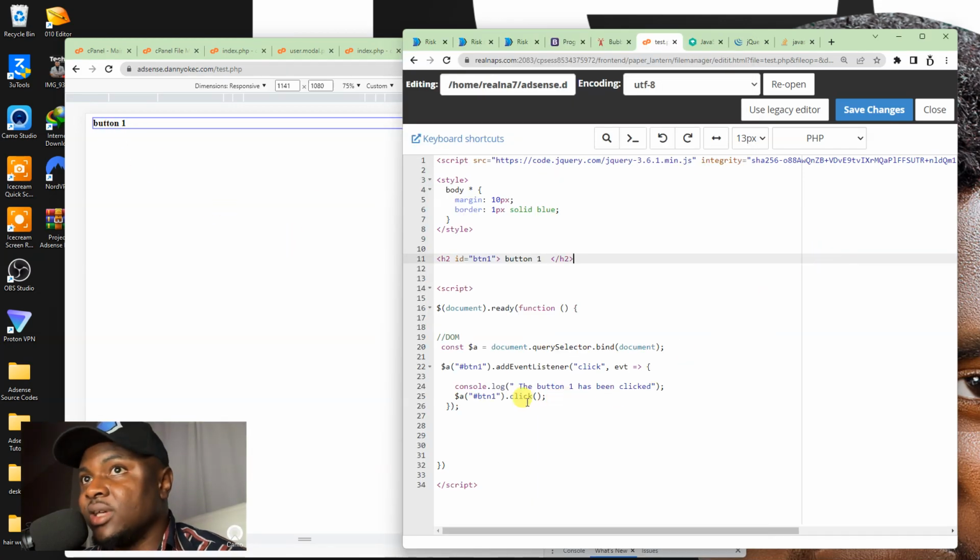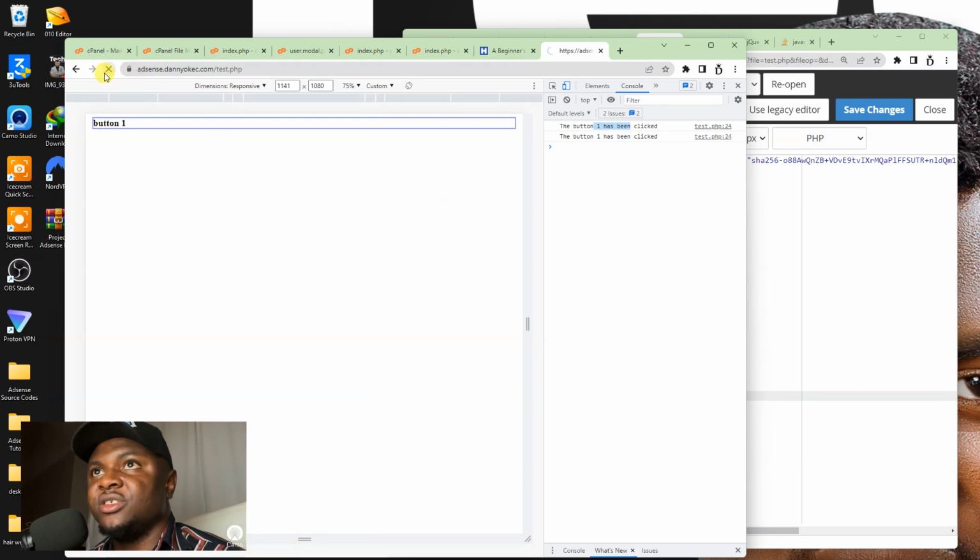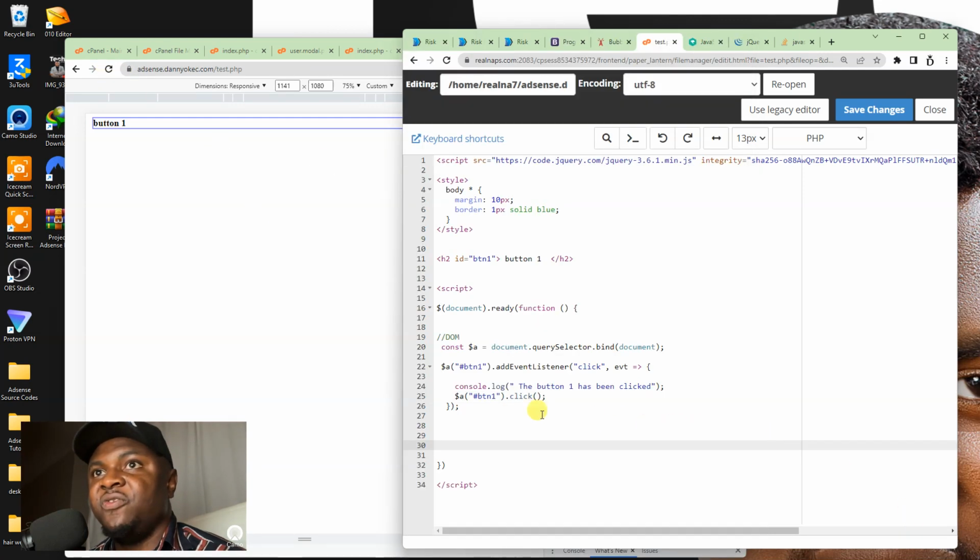Now the second time was this one, because after it says button 1 has been clicked, it will come here and load the script. Now if I use code to click on this thing, it won't be able to load the script, because clicking with code is a fake click. So a fake click cannot trigger a click on itself, but a real click can trigger a click on itself. So for instance, let me refresh. For instance, if I use a fake click, right?